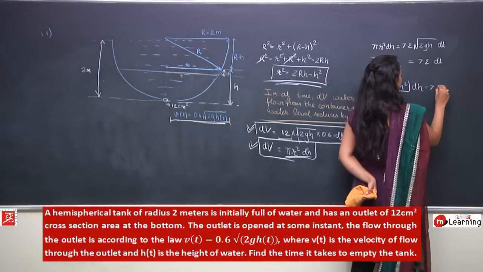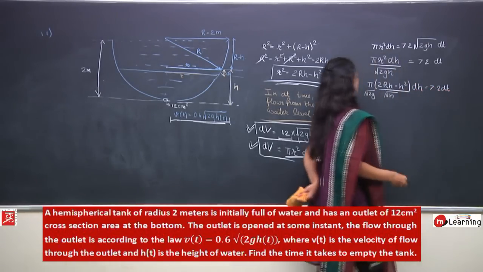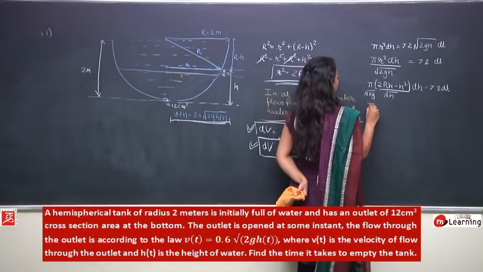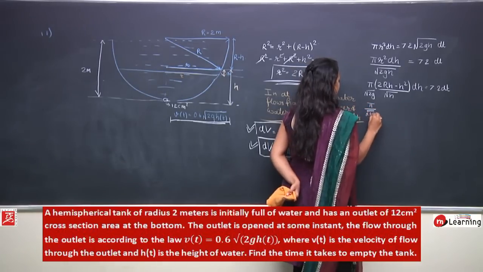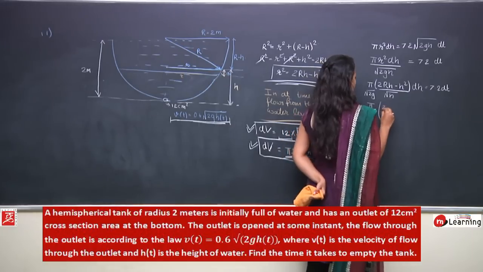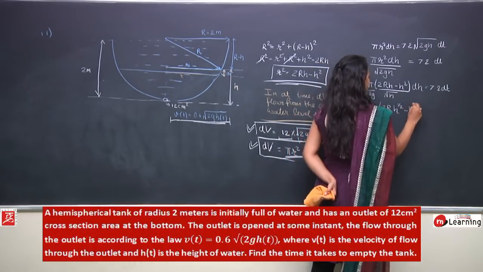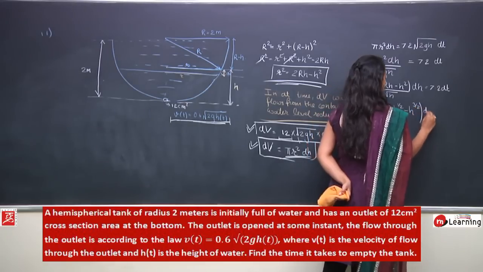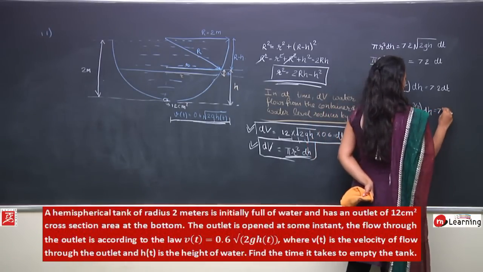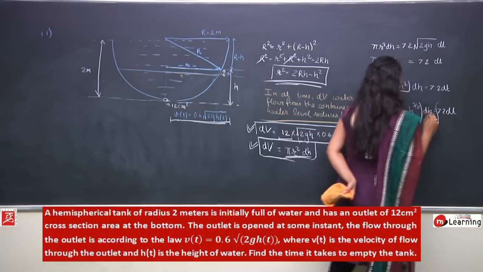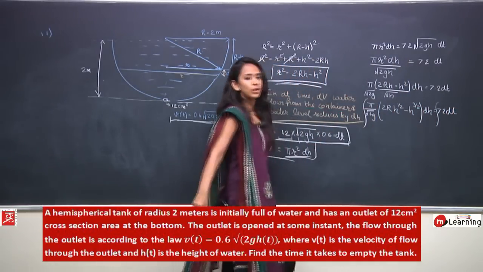This would be equals to 7.2 dt, or I can write pi upon under root 2g into 2r h to the power 1 by 2 minus h to the power 3 by 2 into dh, equals to 7.2 dt. Now I can safely and very easily integrate these two equations.